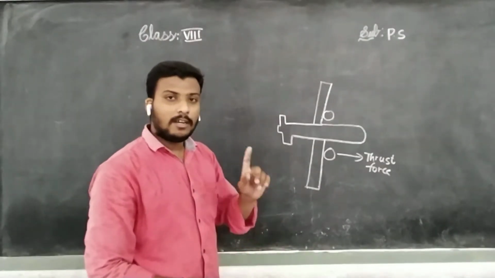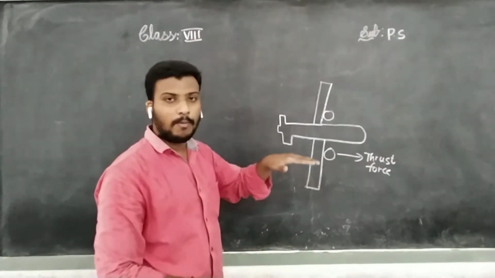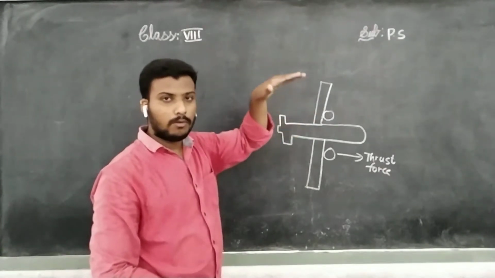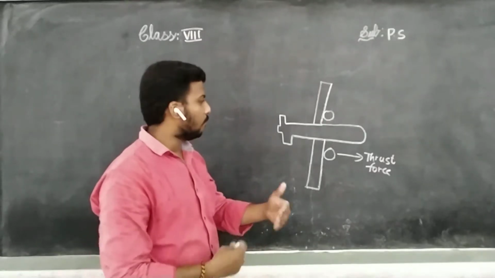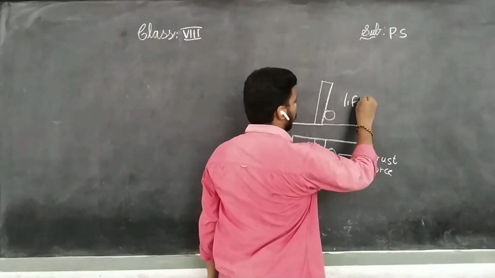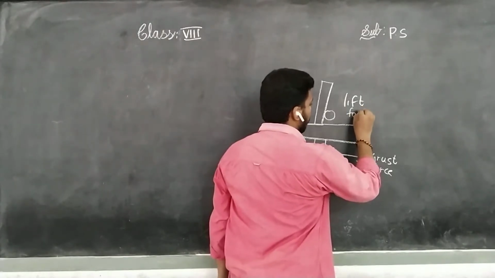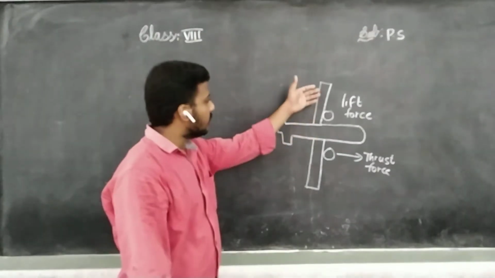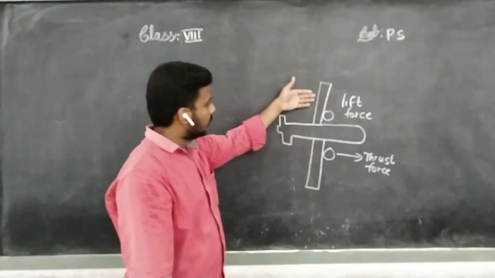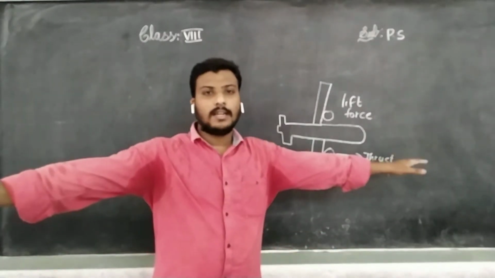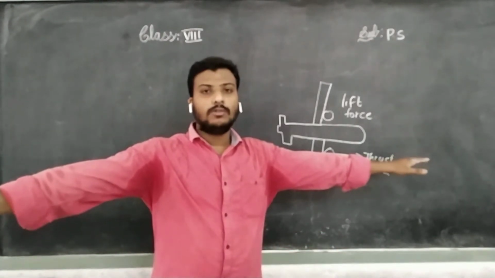But we need another force to make the aeroplane fly in the sky. It should go up, no? It should go to the upward point, means we need some other force. What force? We need lift force. Which force? Lift force. That lift force will come from these wings. You know wings. These are wings. You know that wings are constant like this. They never move. You think like that.